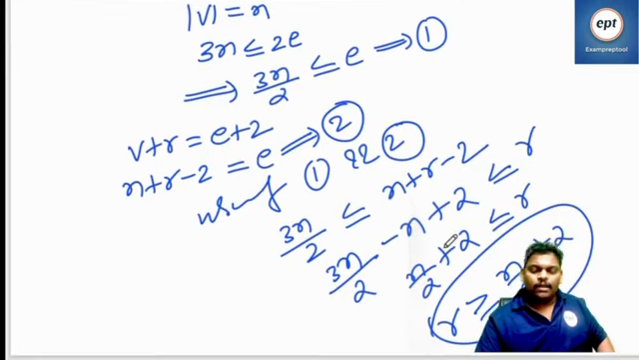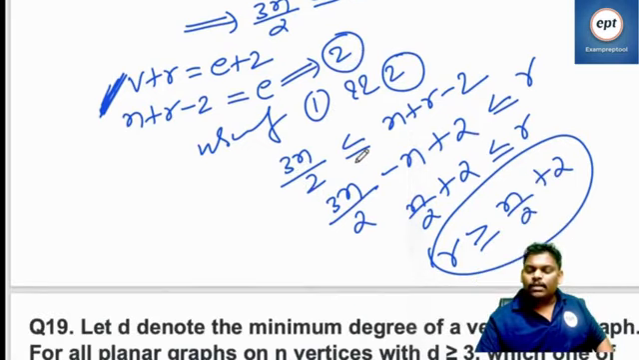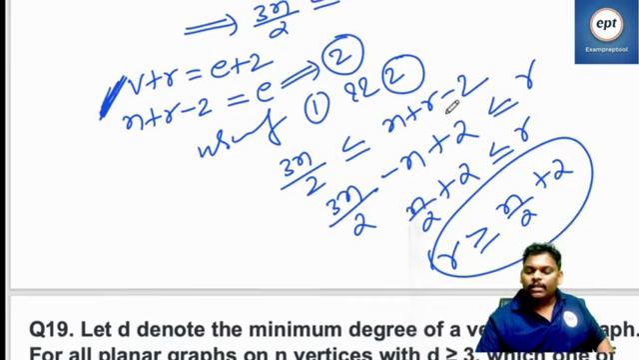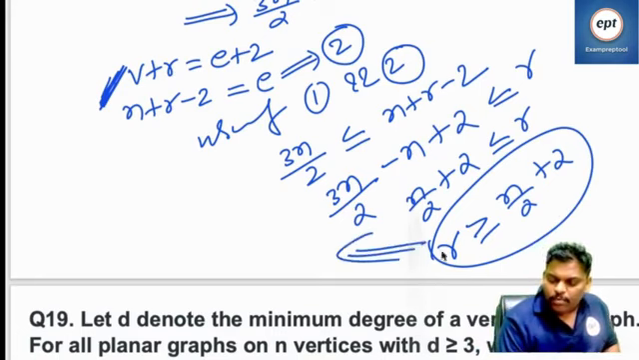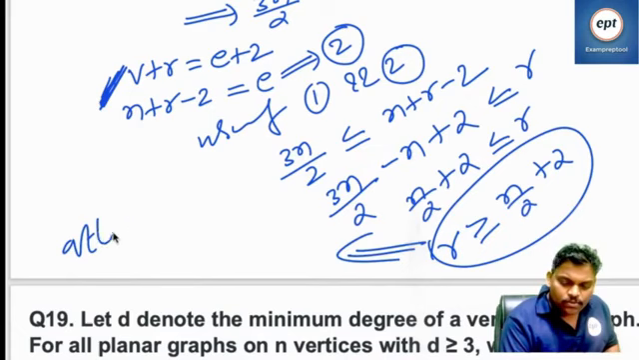Number of vertices are n. So minimum degree is 3. So 3n is less than or equal to 2e. So 3n by 2 is less than or equal to e, that is the first one. Because of planar graph, second one: n plus r minus 2 is equal to e. Using 1 and 2, 3n by 2 is less than or equal to e, where I have written the e value. After doing all, I got n by 2 plus 2. So that means the minimum number of faces is at least n by 2 plus 2.